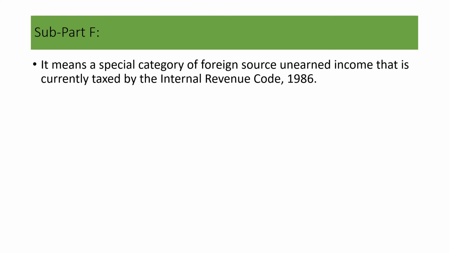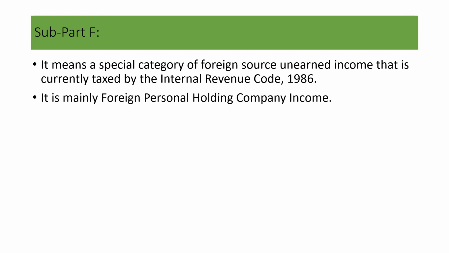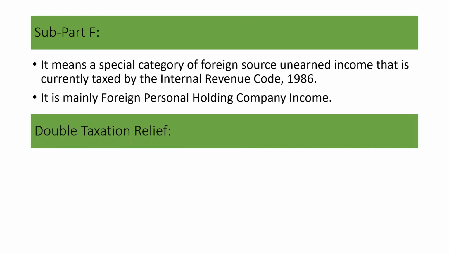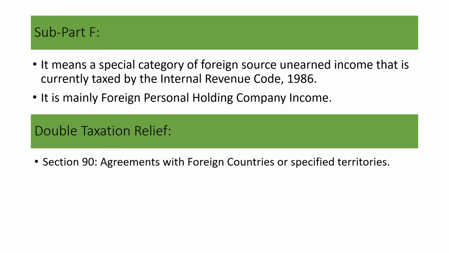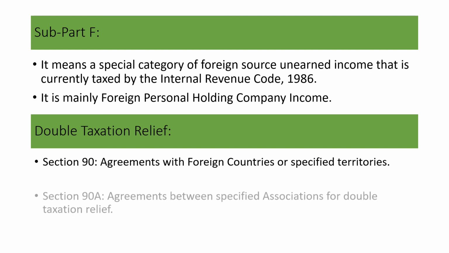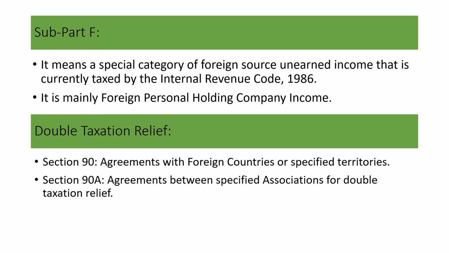Now we'll talk about subpart F. This is a special category of foreign source unearned income that is currently taxed by the Internal Revenue Code 1986. It's mainly foreign personal holding company income. Then, double taxation relief. Under this, Section 90 covers agreements with foreign countries and specified territories. Section 90A deals with agreements between specified associations for double taxation relief.